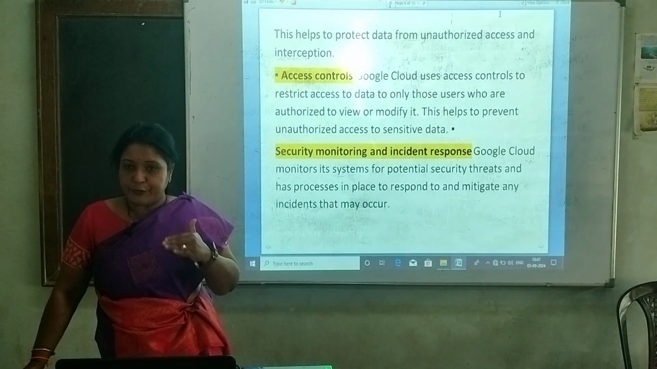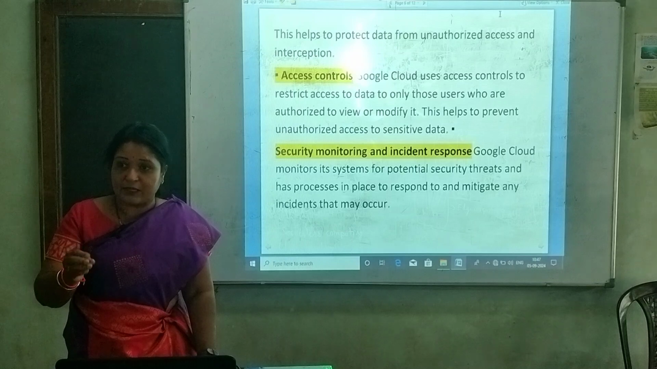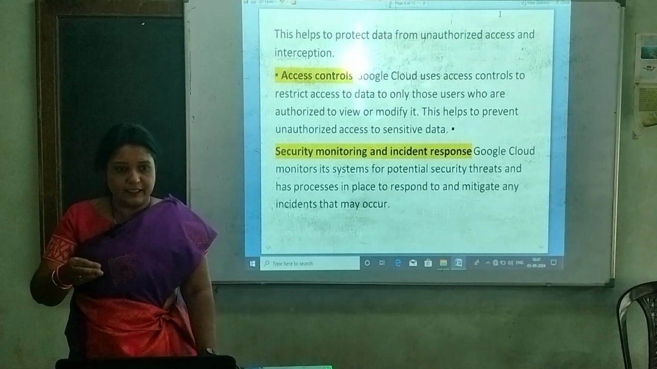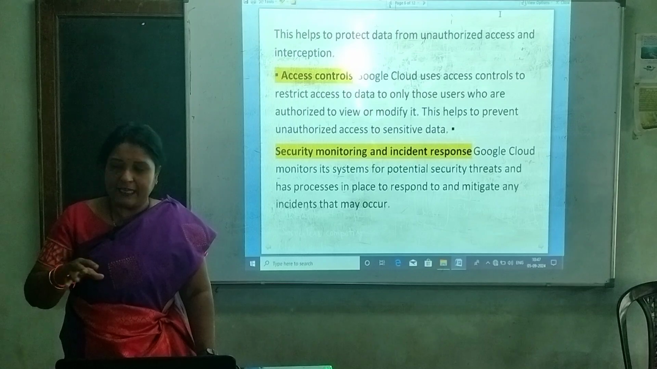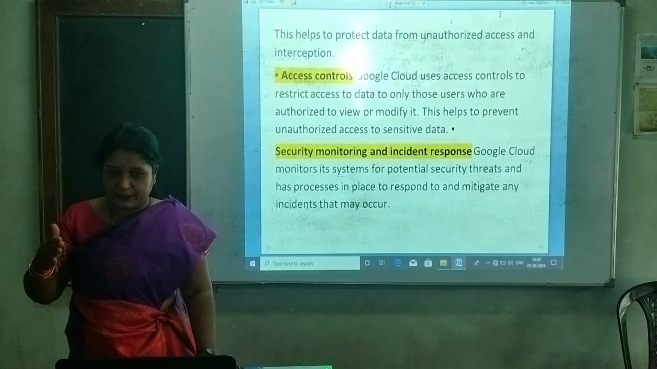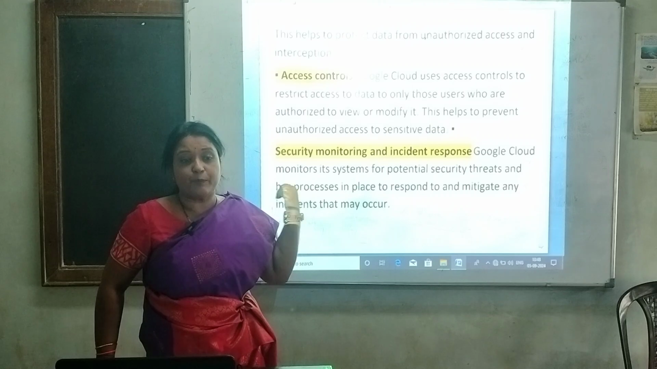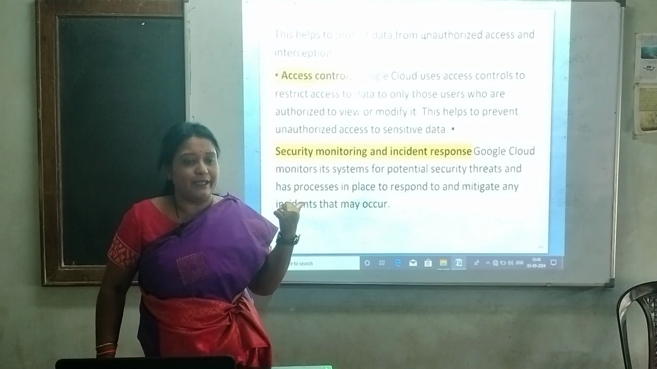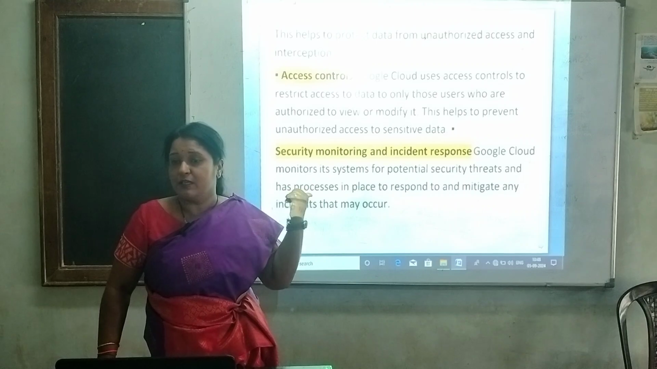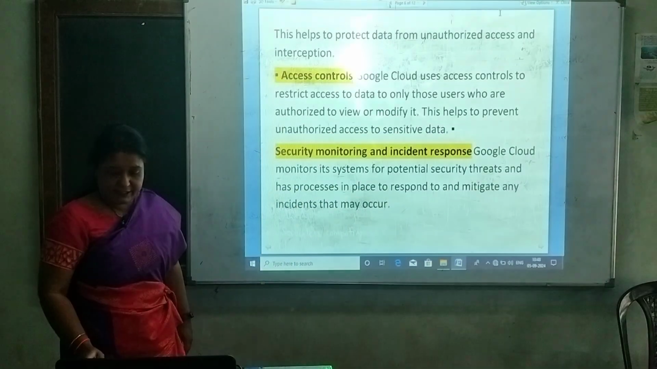It is continuously monitoring whether any threats are there, or any cyber crimes are going to happen. If any non-standard data is there, it will continuously monitor. If some such data are available, immediately it will process those. Immediately it will take some security actions to reduce the effect.